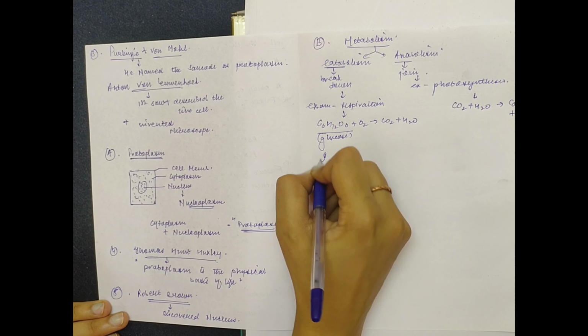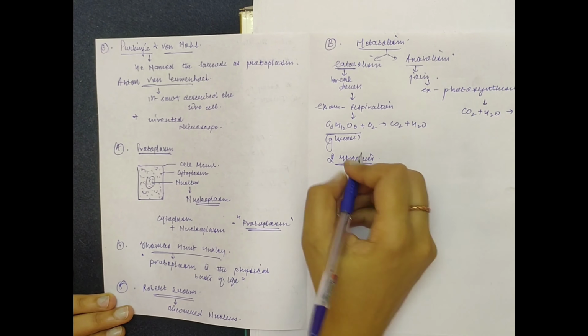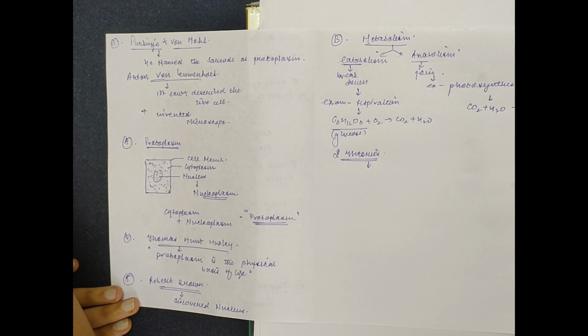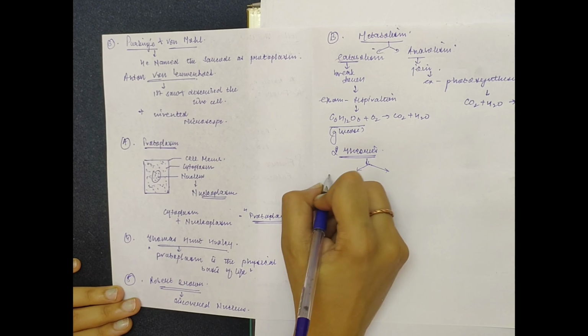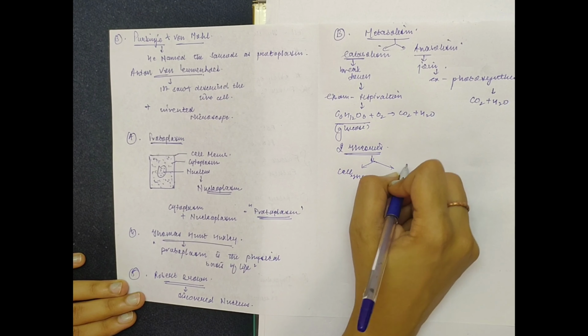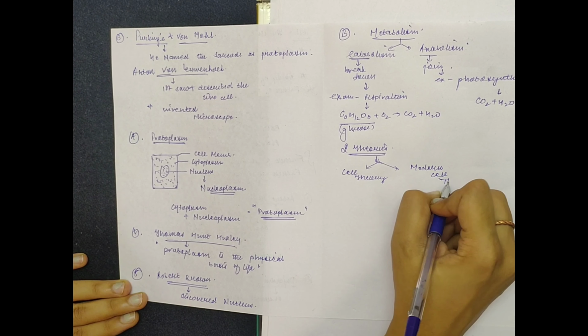There were two theories given by scientists for the study of cells. One was the cell theory and another is the modern cell theory.